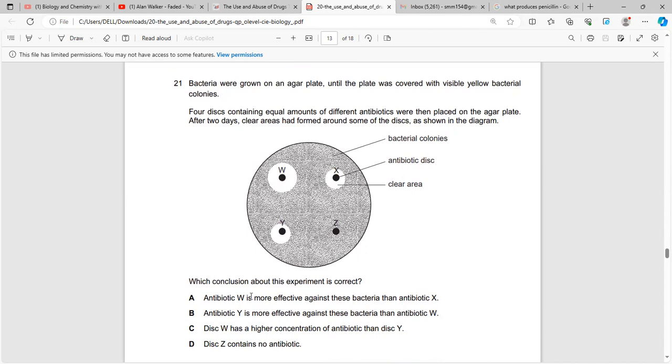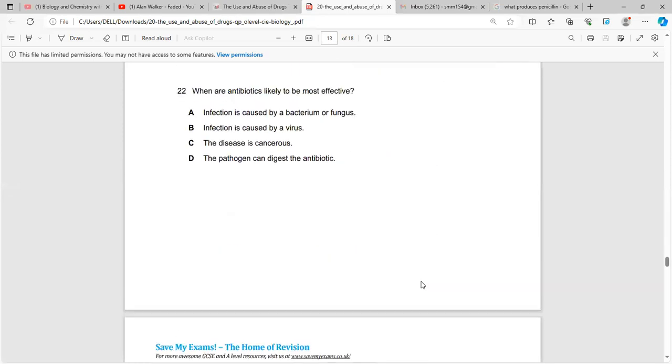You can see that there is far more cleared area in W than X, so it can be inferred that W is far more effective than antibiotic X. Now, an antibiotic is most likely to be effective whenever the infection is caused by a bacterium or fungus. Yeah, that's correct.